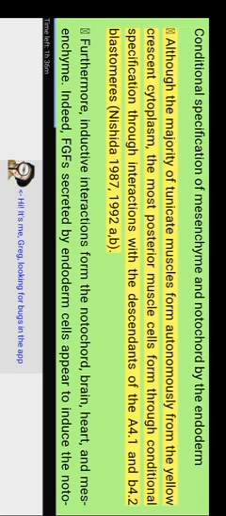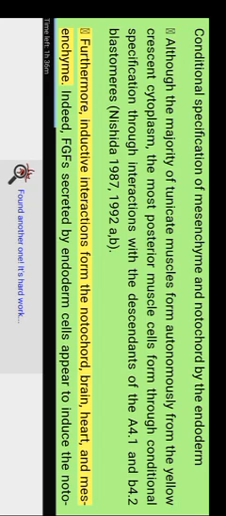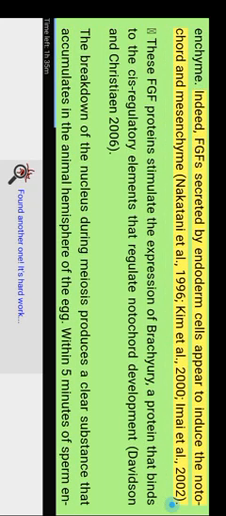Although the majority of tunicate muscles form autonomously from the yellow crescent cytoplasm, the most posterior muscle cells form through conditional specification through interactions with the descendants of the A4.1 and B4.2 blastomeres (Nishida 1987, 1992a, b). Furthermore, inductive interactions form the notochord, brain, heart, and mesenchyme. Indeed, FGF secreted by endoderm cells appears to induce the notochord and mesenchyme.